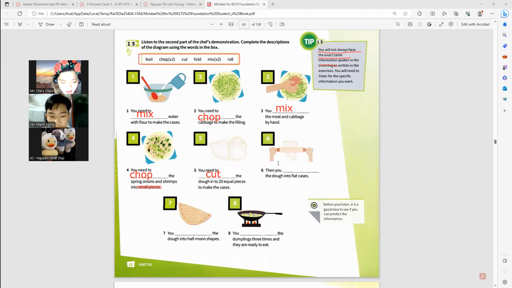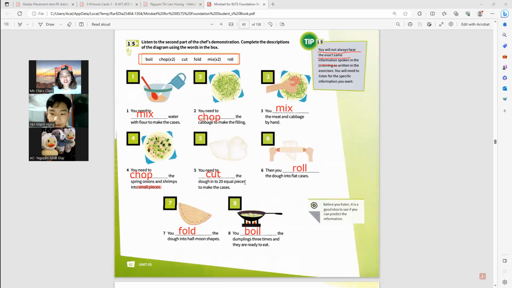Number 6, then you roll the dough. Number 7, you fold the dough into half-moon shapes. Correct. Number 8, you boil the dumpling 3 times and they are ready to eat.